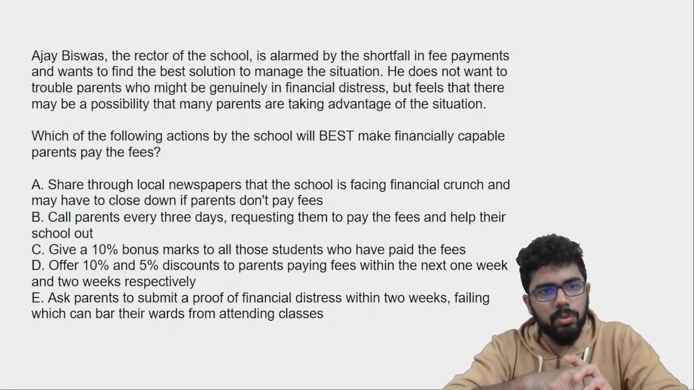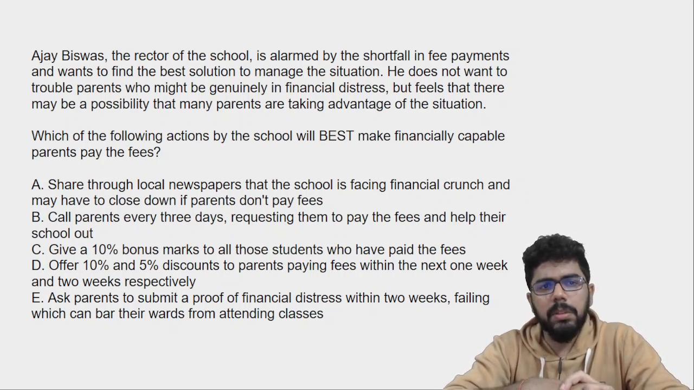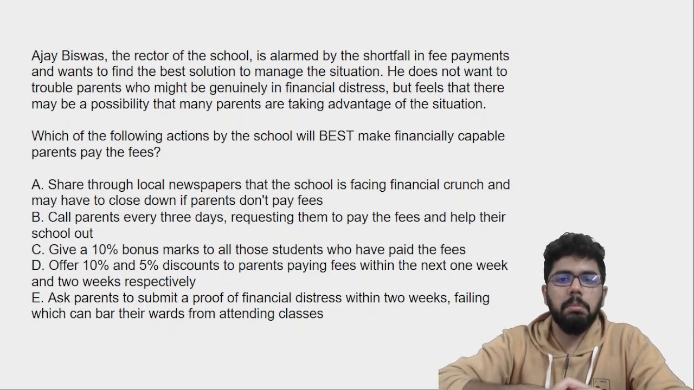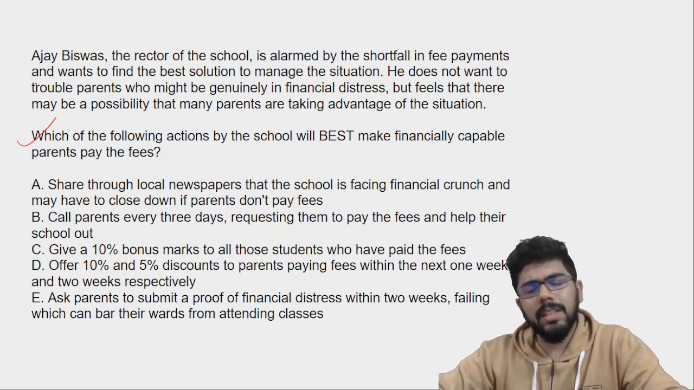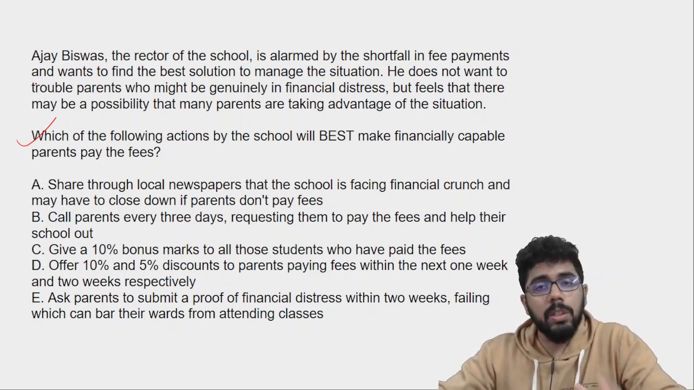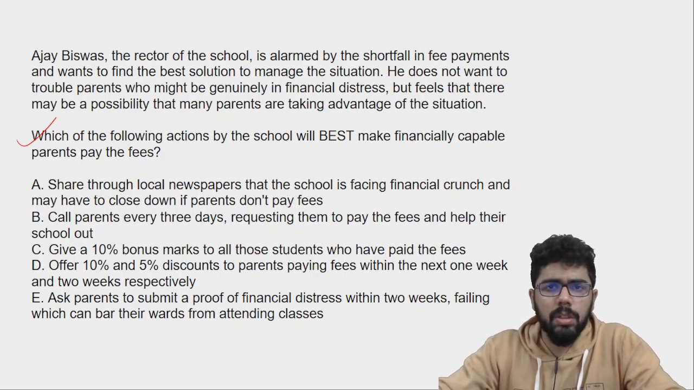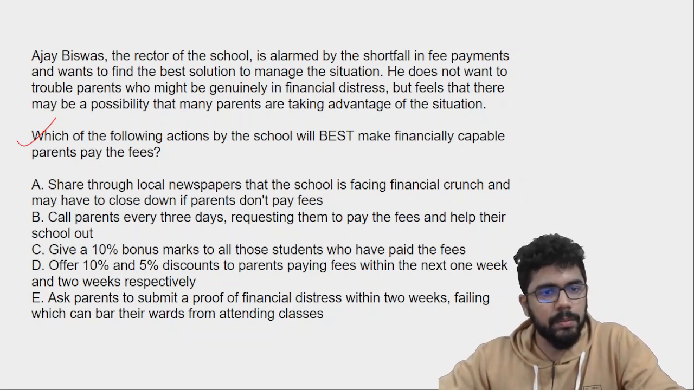He does not want to trouble parents who might be genuinely in financial distress, but feels that there may be a possibility that many parents are taking advantage of the situation. Which of the following actions by the school will best make financially capable parents pay the fees? So this person realizes that there might be parents who are genuinely in financial trouble, but the majority of the school's parents are affluent, so they should be capable of paying the fees, and that too reduced fees. So why not? So what should be done?